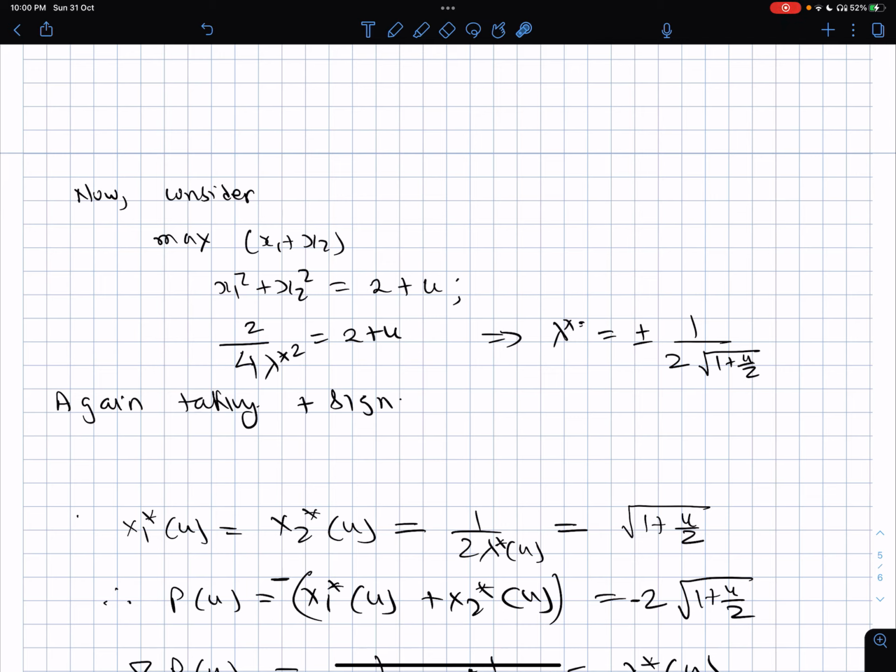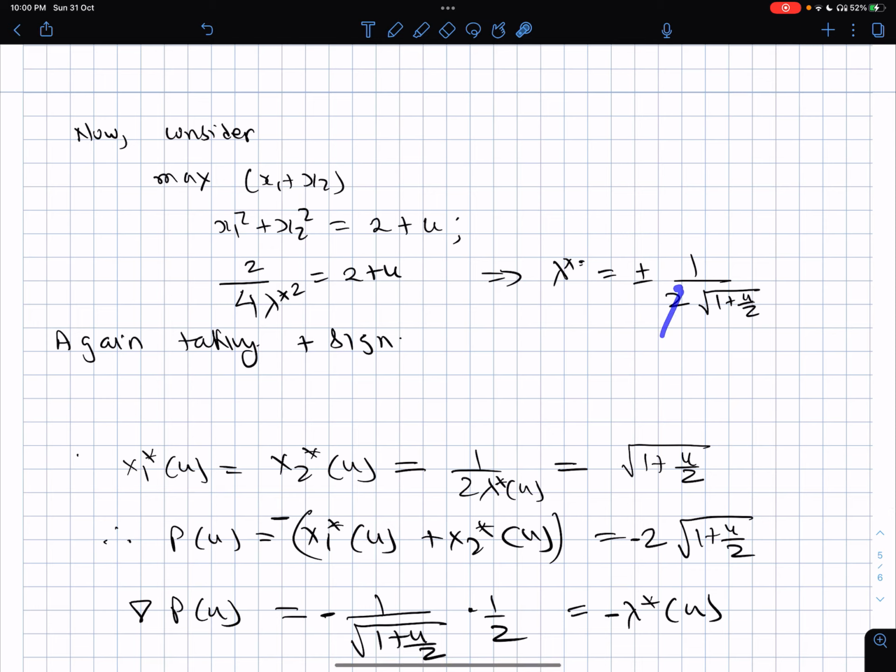And with this, again the logic is the same, why we should be taking only the positive sign, so that the projected Hessian becomes positive definite, and with that x1 star of u, x2 of u is going to be equal to 1 by 2 lambda of u.